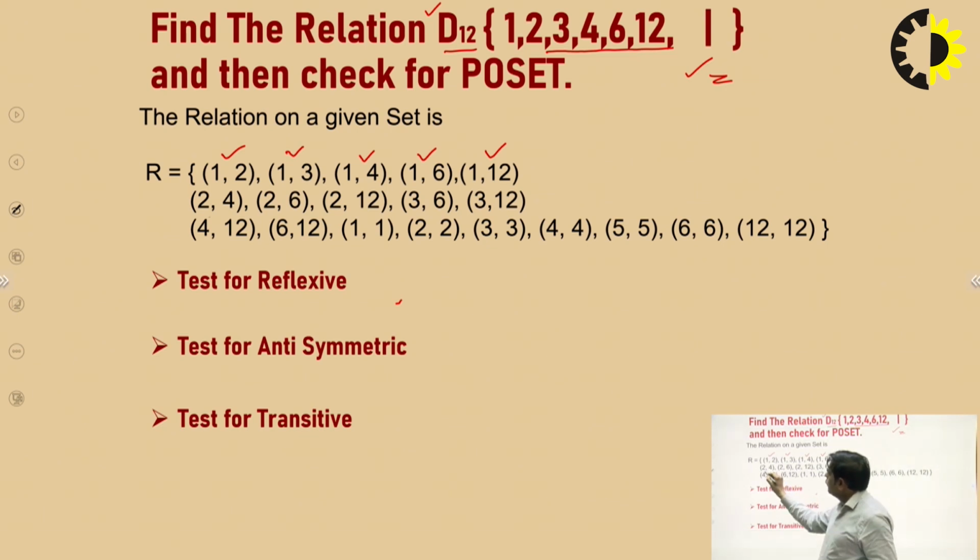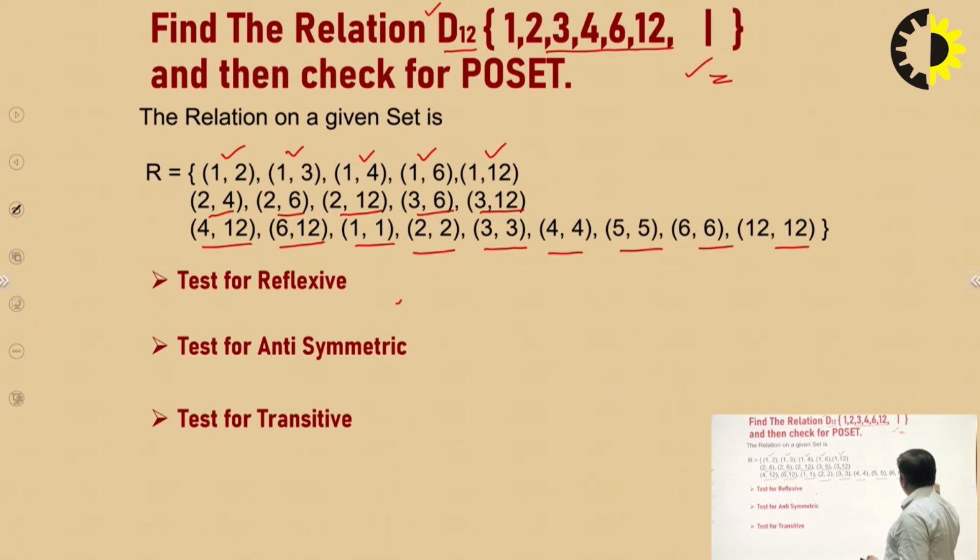Similarly, 2 can divide 4, 6, 12; 3 can divide 6, 12; 4 can divide 12; 6 can divide 12; and 1 can divide 1, 2 can divide 2, 3 can divide 3, and likewise 4, 6 and 12. So for this divisibility condition, the relation contains such pairs.